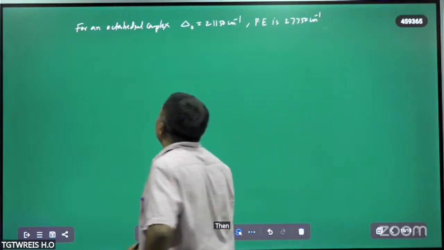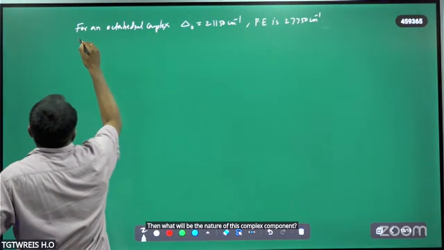Then what will be the nature of this complex compound? So, the nature of this complex.